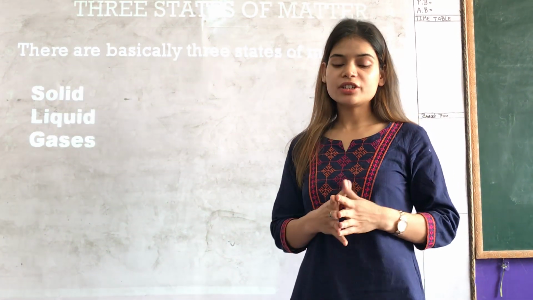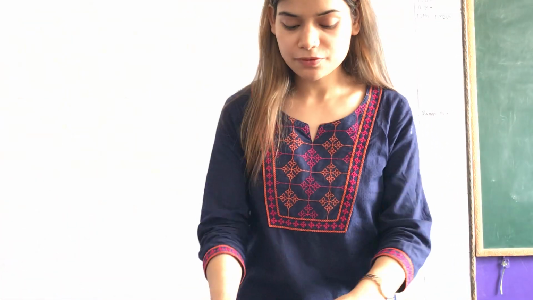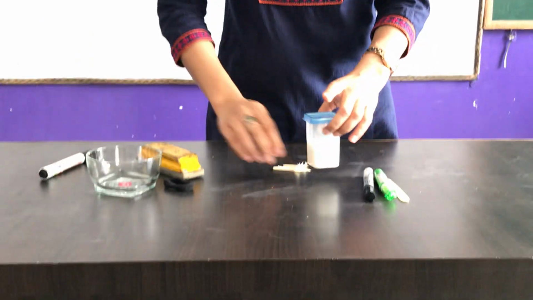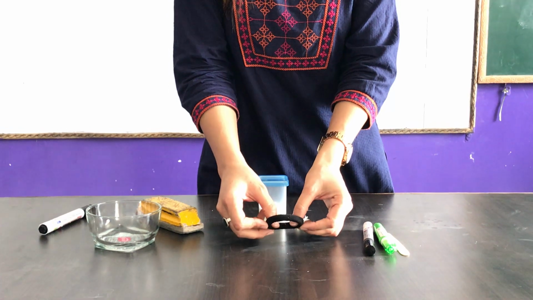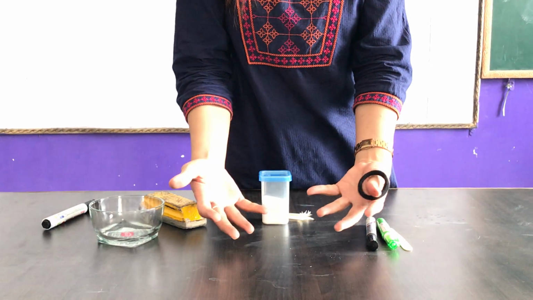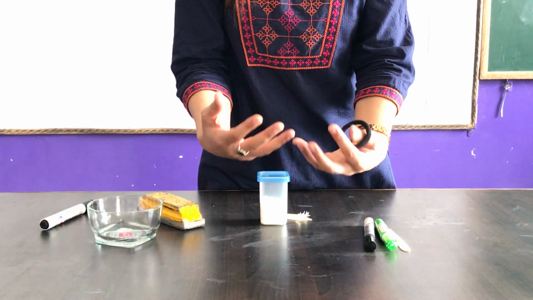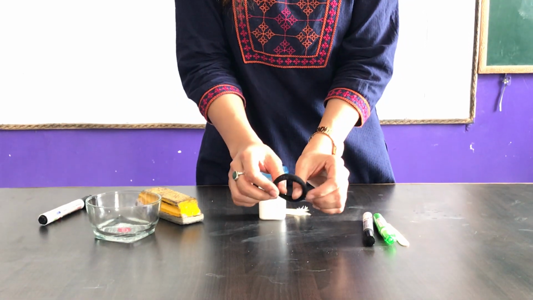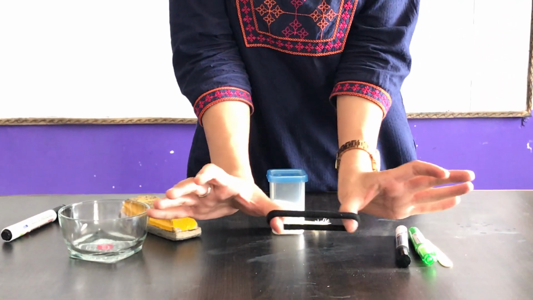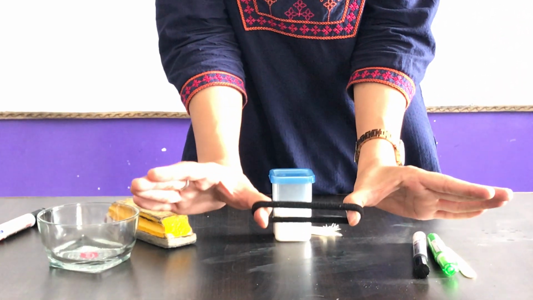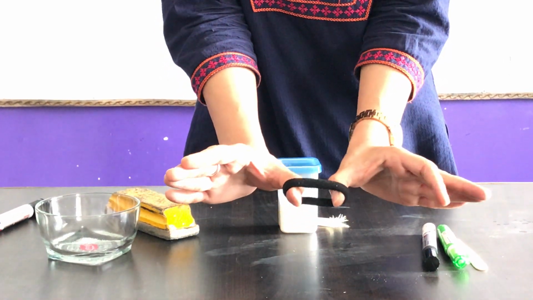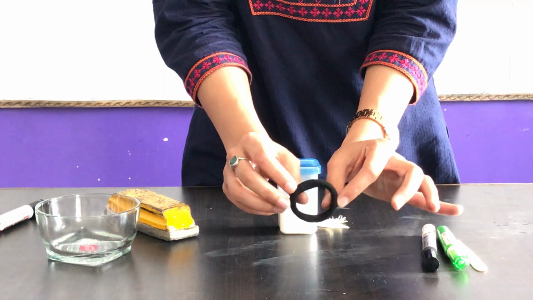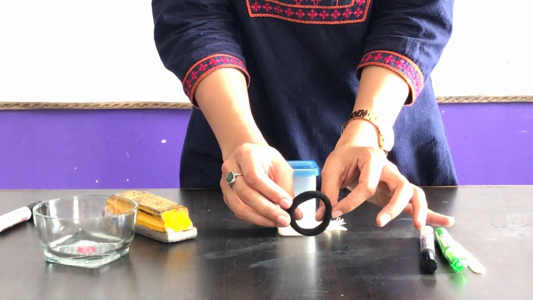Alright, well children, I have another thing for you. If you will notice here on the table, you will see that I have this rubber band. We just saw that solids cannot be compressed; they will break if we apply a force. But here, what about this rubber band? If I am stretching it, you will see that it is changing its shape. If I leave the force which I am applying, this rubber band will again take its original shape.